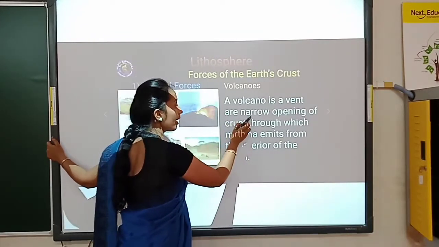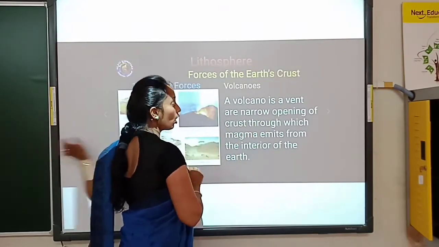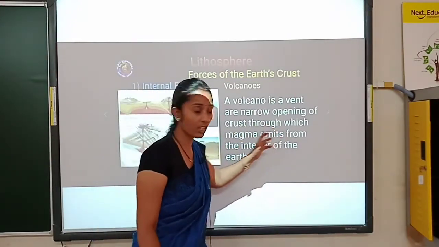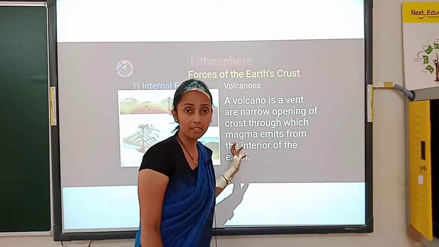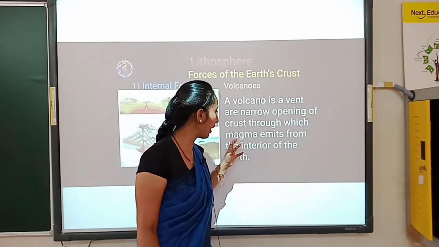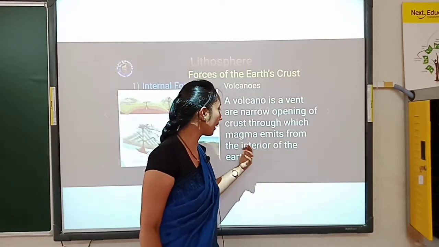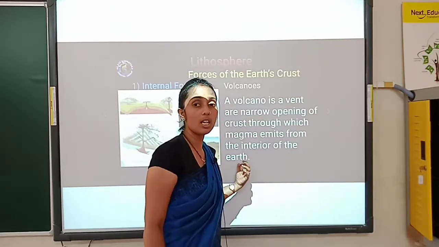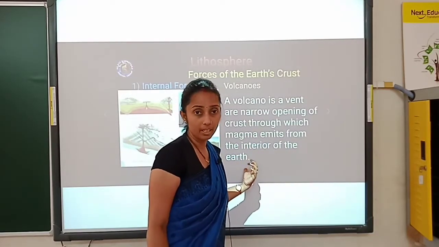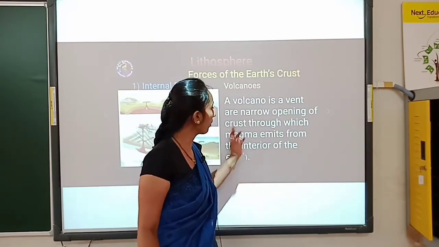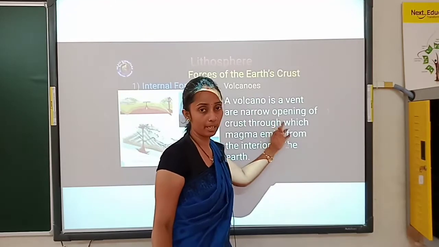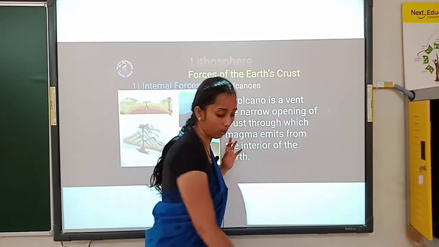So it is a narrow opening of the crust through which magma, in the sense liquid material, semi-liquid material, is emitted from the interior of the earth. So what was liquid, semi-liquid or gases which was there inside the earth, that will come out through a narrow opening, that is referred to as a volcano.